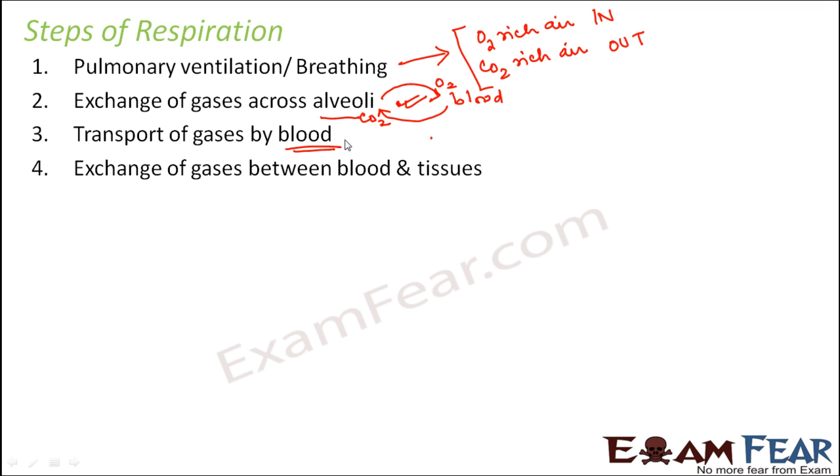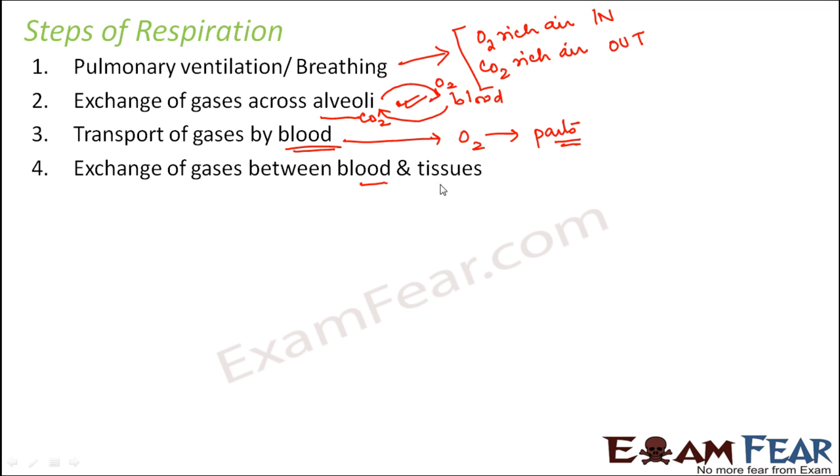Now blood will carry the oxygen to different parts of the body, because carbon dioxide it has already given to the alveoli, and it has taken in oxygen. Different parts of the body are nothing but different tissues of the body.